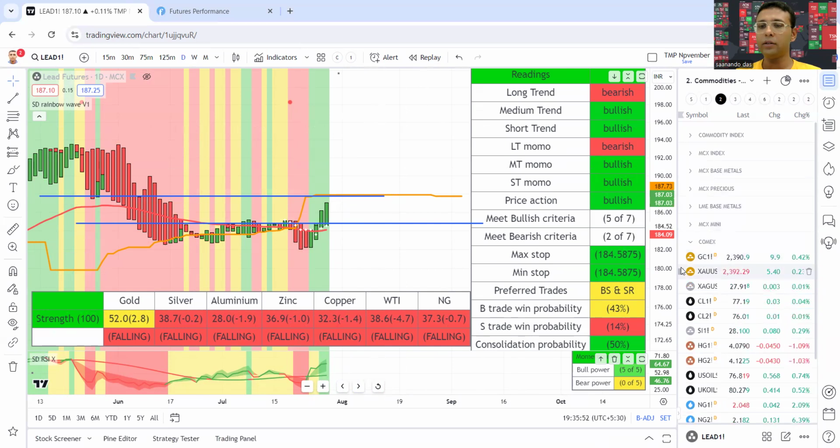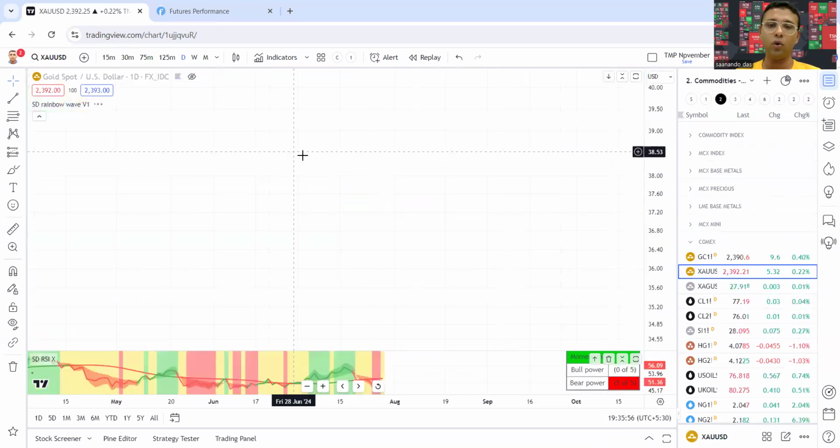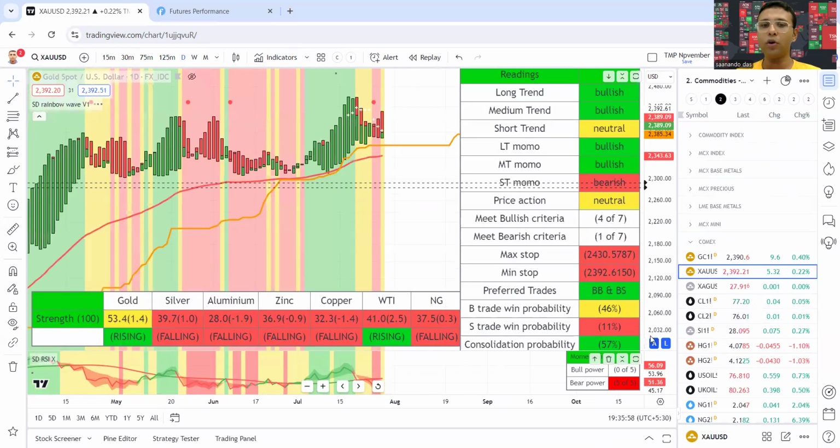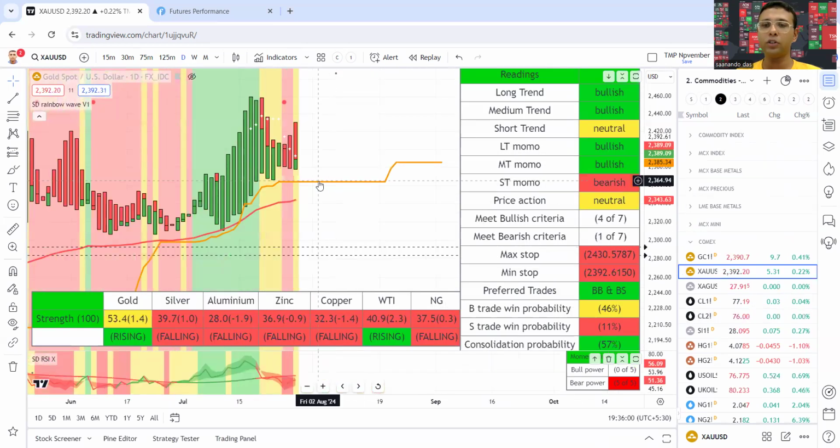Then let's look at the international picture. International gold looks still not strong enough. In fact, bearish. It is near an important support level, from where a correction is coming. Trend is short term, more of a neutral. Looking at it, 5 to 6 factors are bearish and 4 factors bullish. So gold is more of a mixed market.